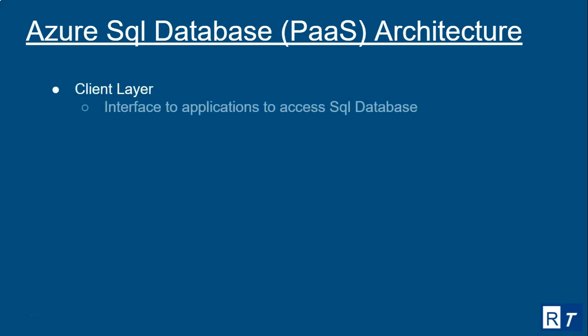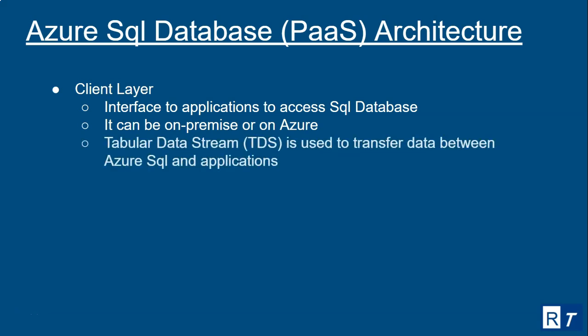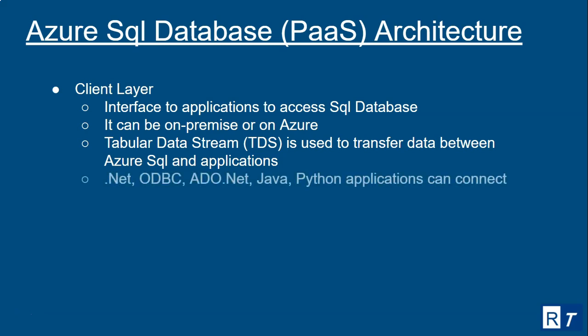So you see the client layer. This is nothing but the APIs for applications to access the SQL database. It can be on-premise or on Azure. Tabular data stream is used to transfer data between Azure SQL and applications. .NET, ODBC, ADO.NET, Java, and Python applications can connect.